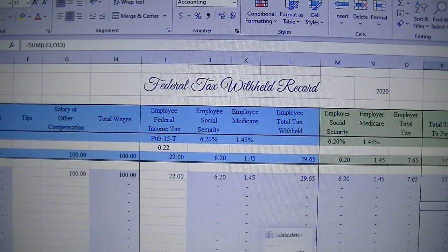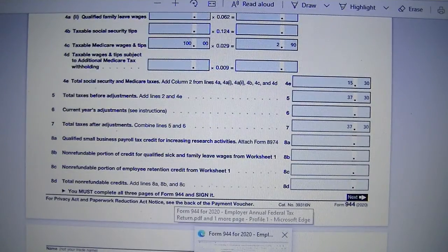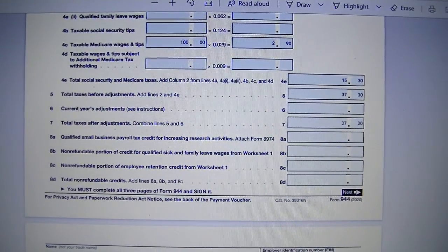The business tax liability, because you withheld from the employee's income. It is with you and you match it.